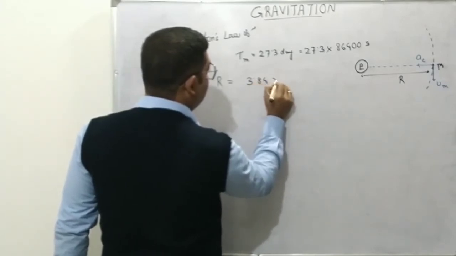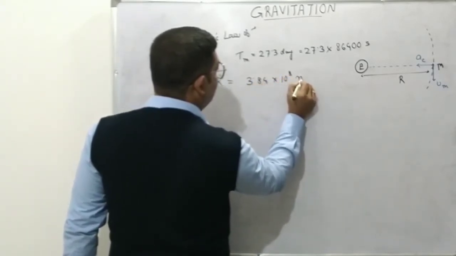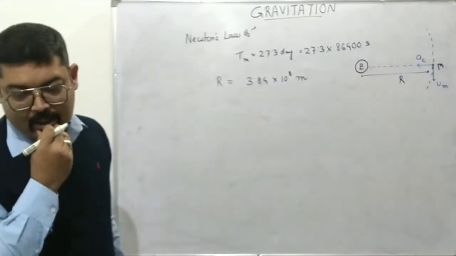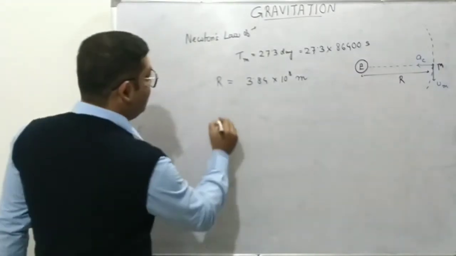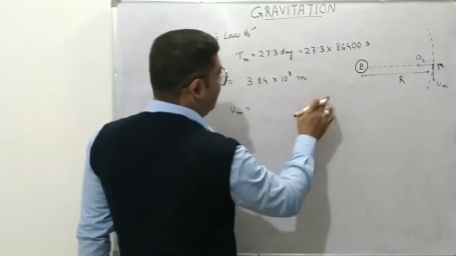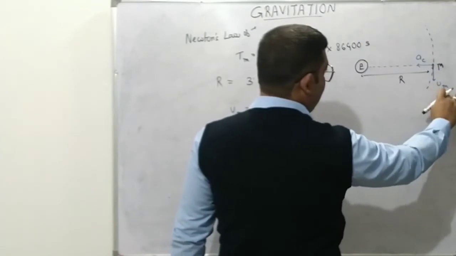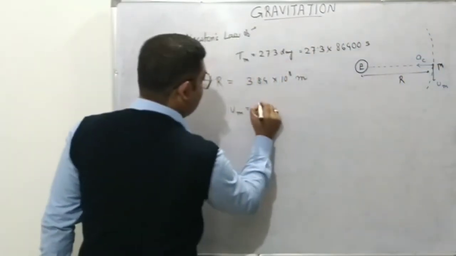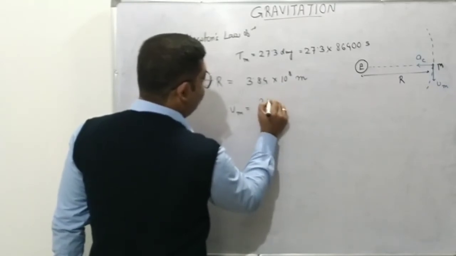3.84 into 10 to the power 8 meter. So what will be the velocity of the moon? With a constant velocity of Vm, the moon completes the circumference. What is the circumference of the path? It is 2 pi r.